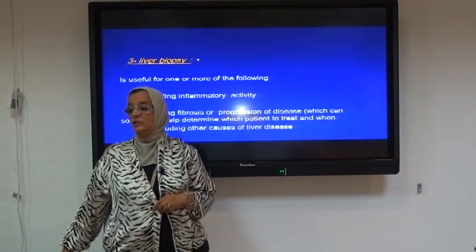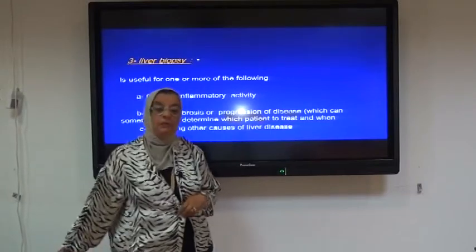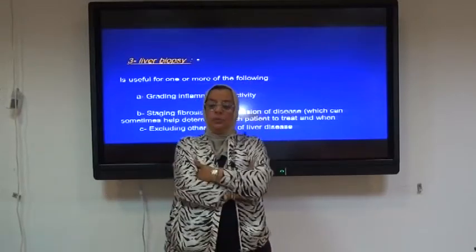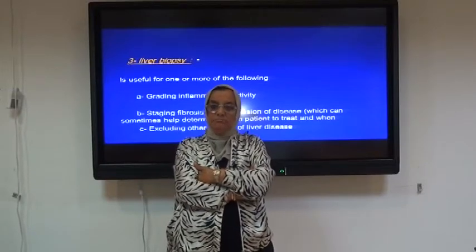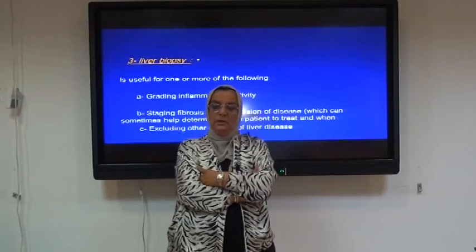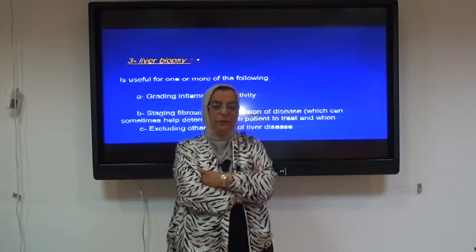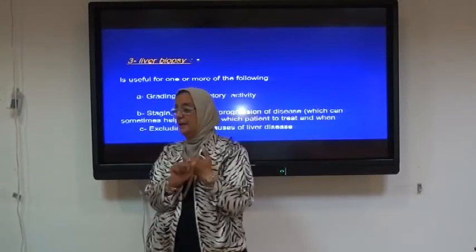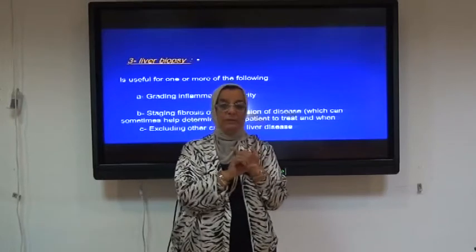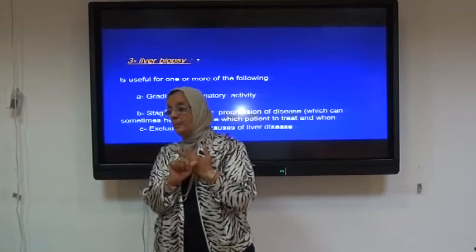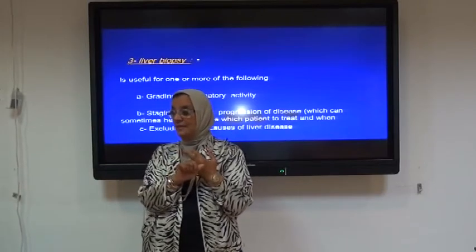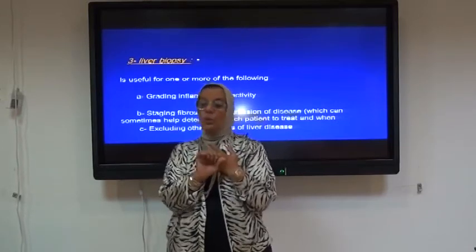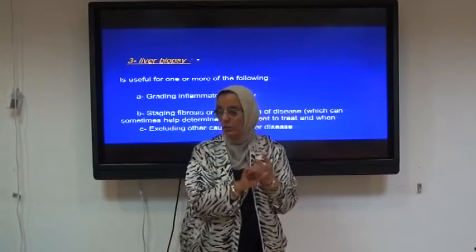Liver biopsy is useful for one or more of the following. Liver biopsy has a very important role in the diagnosis, but as you all know, it is an invasive procedure, and we do not prefer invasive procedures. It is useful for grading the inflammatory activity of the patient, to know what stage of inflammation his liver is in; staging of the fibrosis or progressive disease, which can sometimes help to determine which patient to treat and when; and to exclude other causes of liver diseases, it might be hepatocellular carcinoma or whatever.